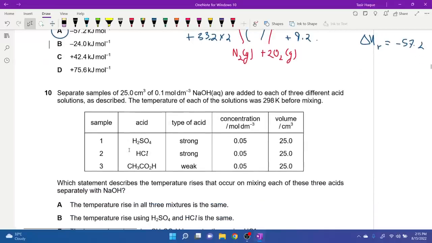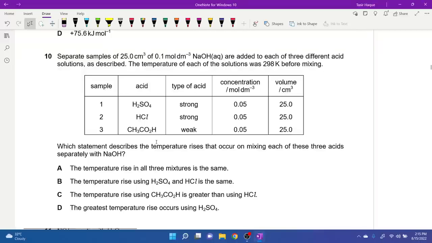Moving on. 10. Separate samples of 25 cm3 of 0.1 mol per dm3 NaOH are added to each of the different acid solutions as described. The temperature of each of these solutions was 298 Kelvin before mixing. Okay. So yeah, I heard about this question. It was apparently a tricky question. Let's try to figure this out. Separate samples of NaOH added to each of 3 different acids as described. Which statement describes the temperature rise that can occur on mixing each of these 3 acids separately with NaOH? Interesting. The rise in each mixture is the same.